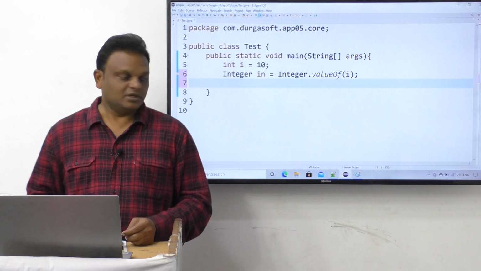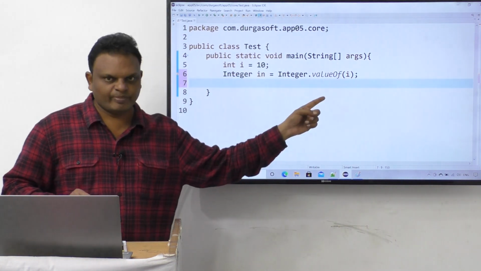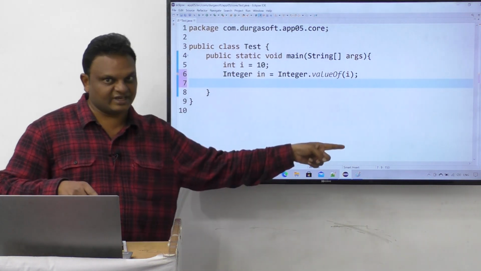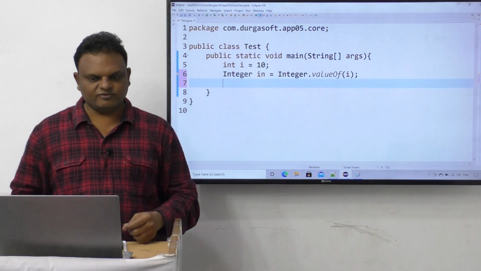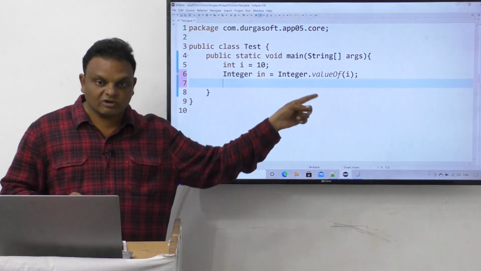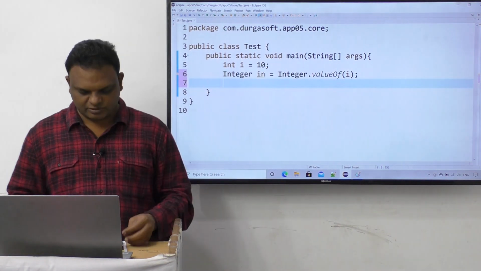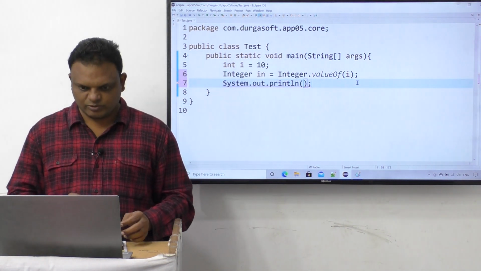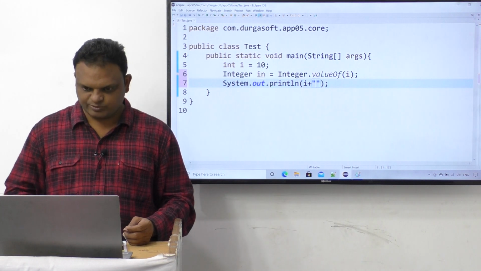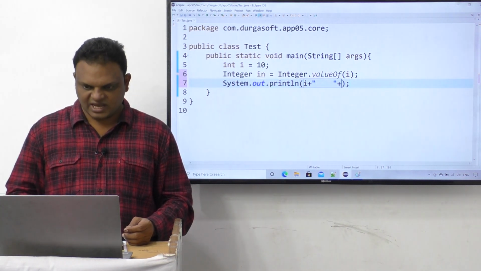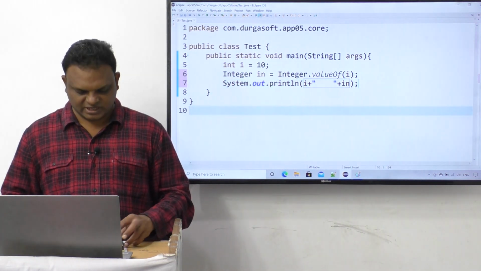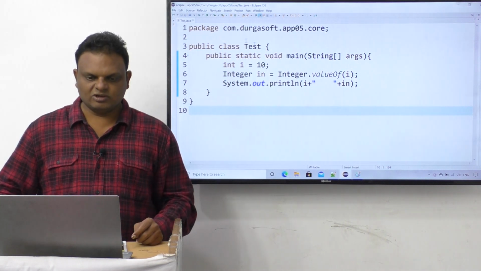That's it. Now here we are not getting any strike-off, but in the case of the constructor we got a strike-off. So Integer in is equal to Integer.valueOf(i). We are converting that int value to an Integer object. Now I am going to display both the values, i plus space plus in. Now let me execute this.